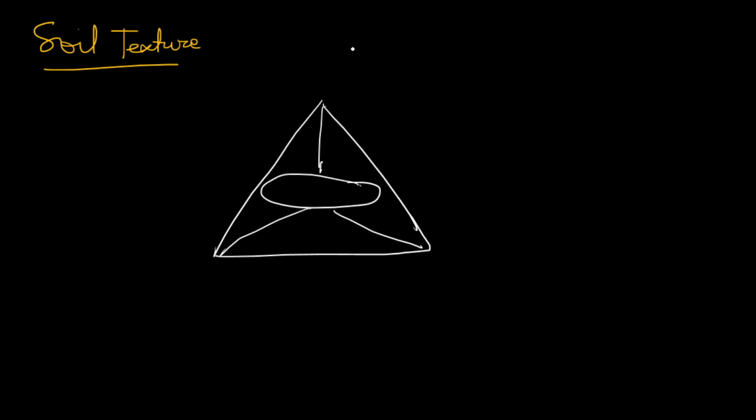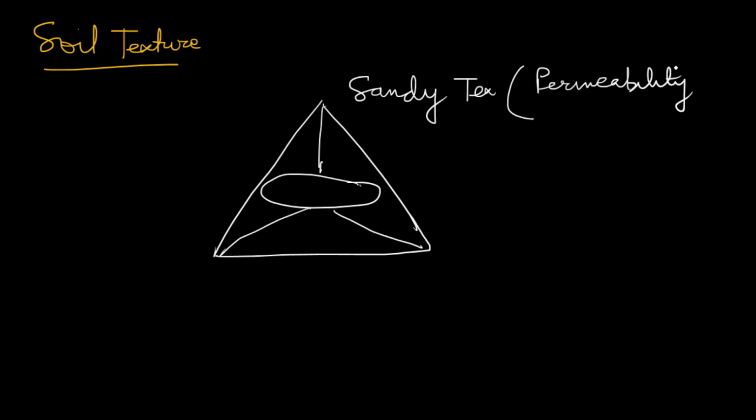So first of all, we can see sandy texture. It could be of sandy texture. In sandy texture, the major features are permeability plus porosity.